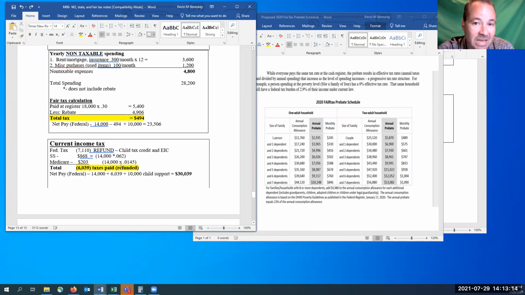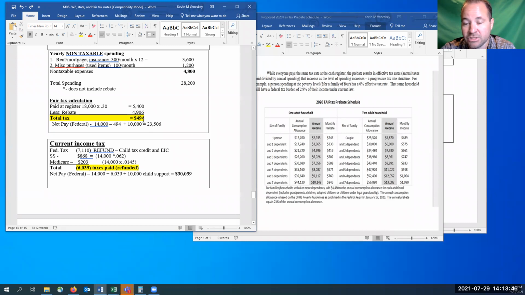a refund of $7,110. Now, of course, she, like everybody else, has to pay Social Security and Medicare tax, so that takes away a little bit of that. But overall, total tax that she paid was actually money back of $6,039. Whereas in the fair tax, she had to pay $494. Current tax situation, she gets back $6,000 because of all of those refunds at the end of the year.